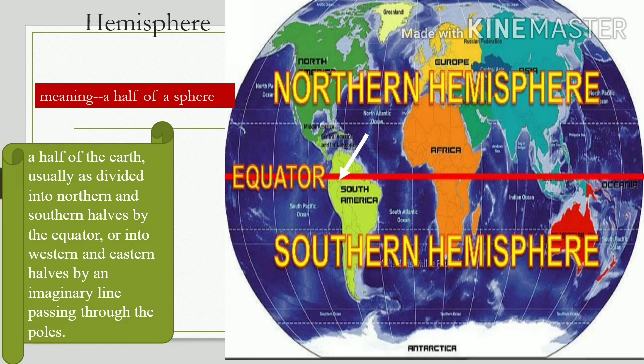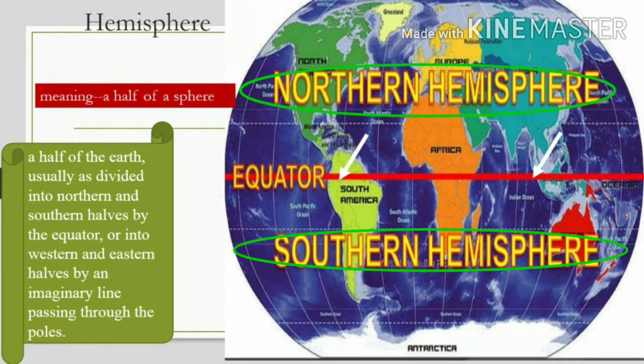Students, for better understanding, the geographers divided the earth into two, that is northern hemisphere and southern hemisphere. So the equator, the imaginary line passing through the middle of the earth, divides the earth into two parts.